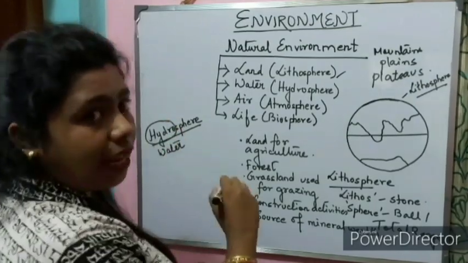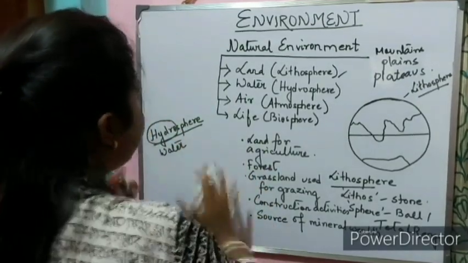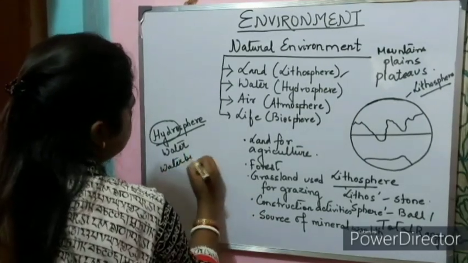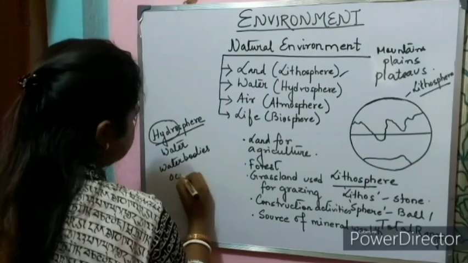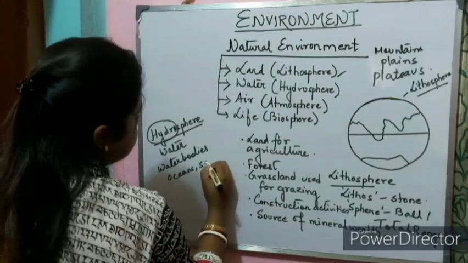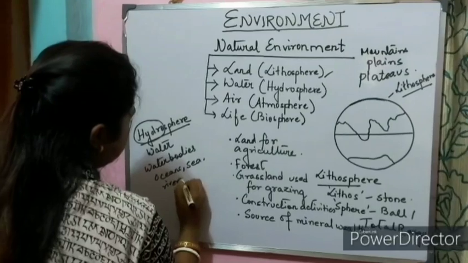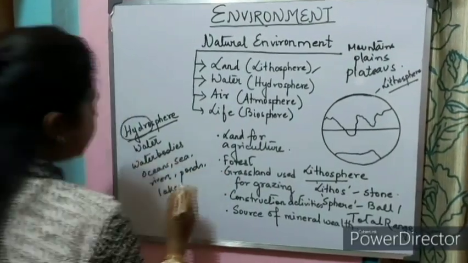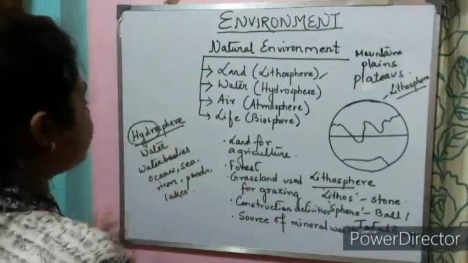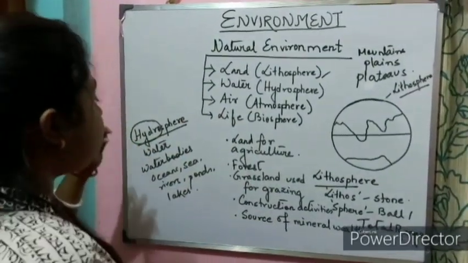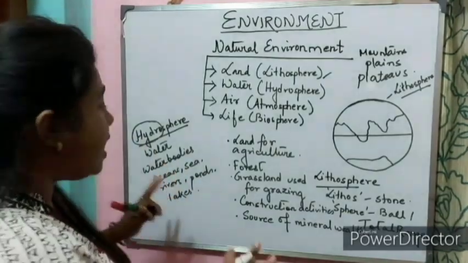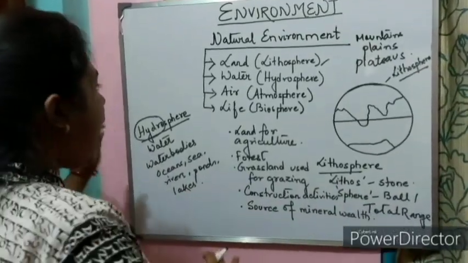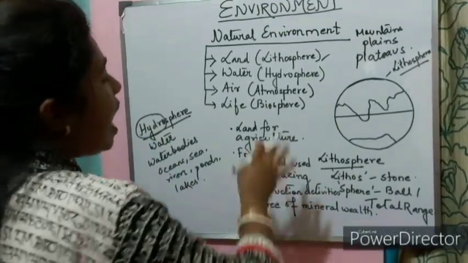This is the domain that includes all the water bodies: ocean, sea, rivers, ponds, lakes, everything is included in hydrosphere. So this is a domain which includes all the water bodies that exist on our earth, that is ocean, sea, river, pond, lake, everything. That is called hydrosphere. Now let us move ahead with atmosphere.